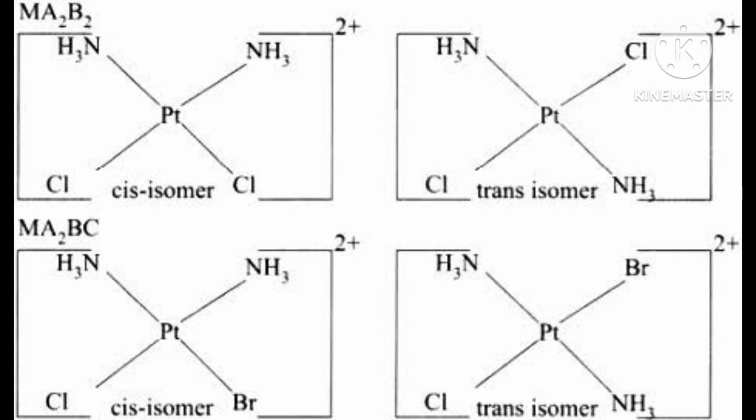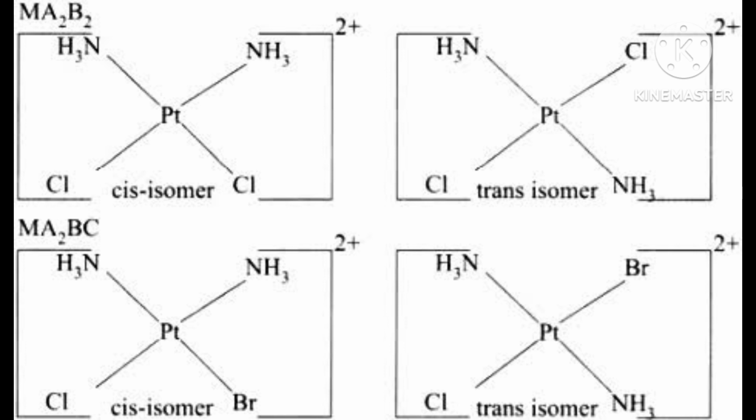Now next I am telling you, this formula is given: [Co Cl2 (en)2] Cl. This is inside the bracket, and the counter ion is Cl, only one Cl. Then obviously if one Cl is there, the complex cation is 1 positive.